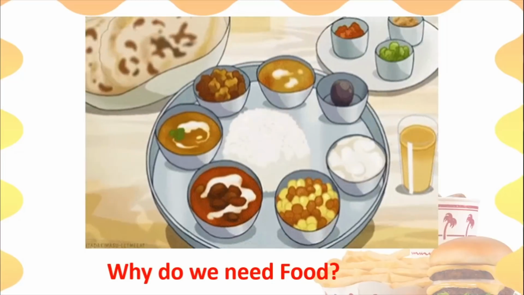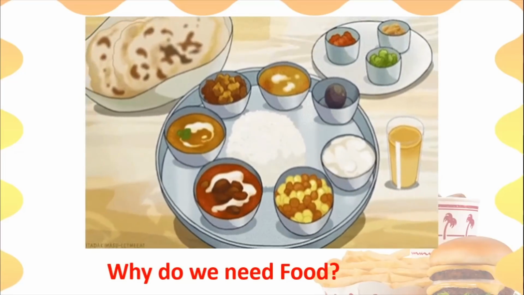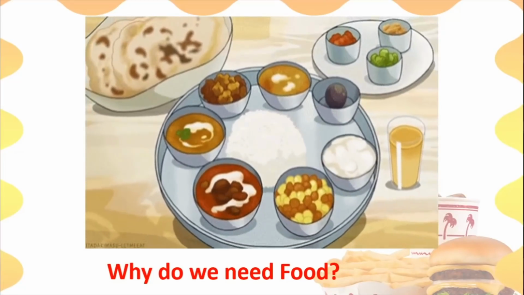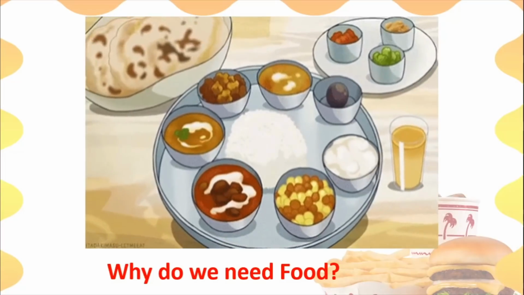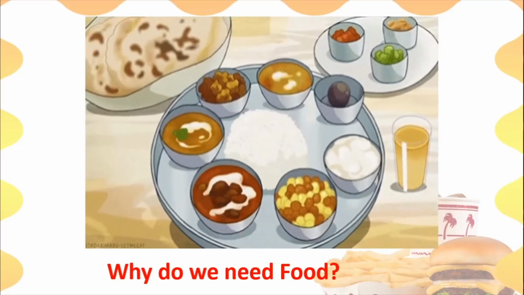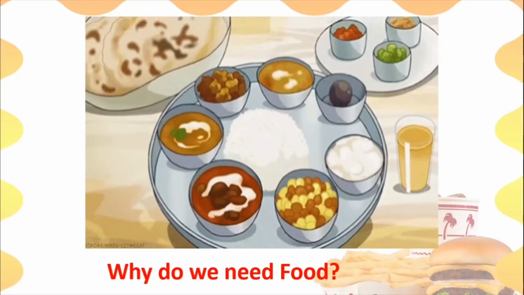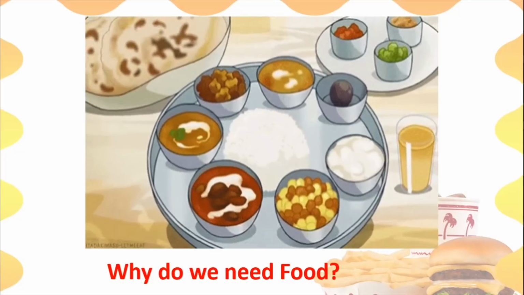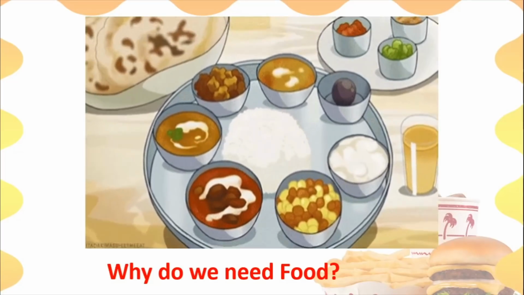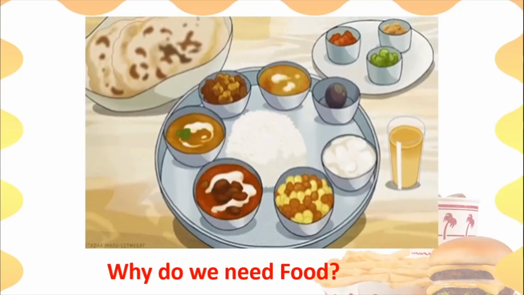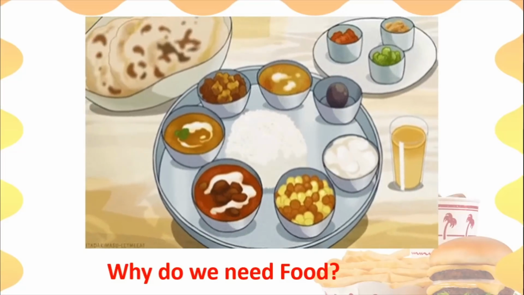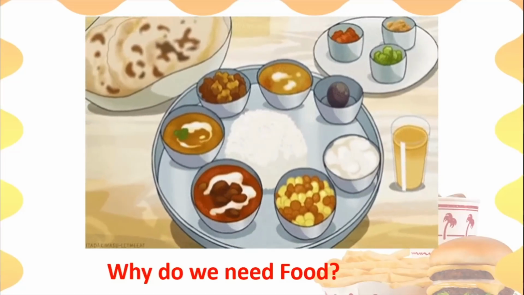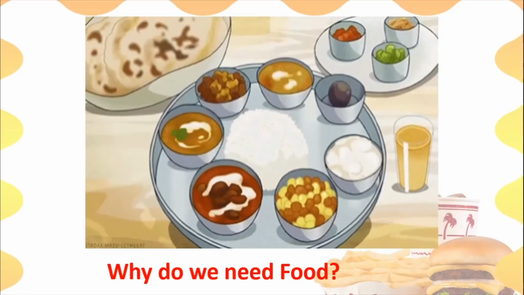So let us see what this is again. This is one more image of a thali, or we call it a meal. Now we Indians have different kinds of food habits, and people who are not living in India have different types of food habits. So on this plate you can see the things that we Indians eat.